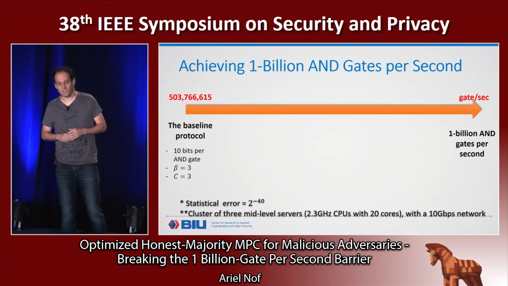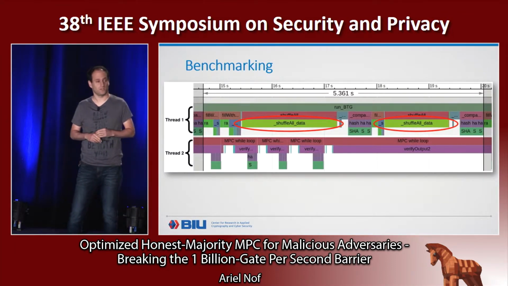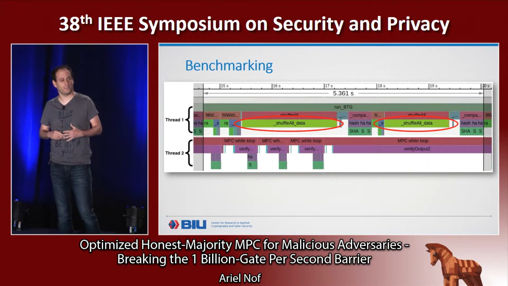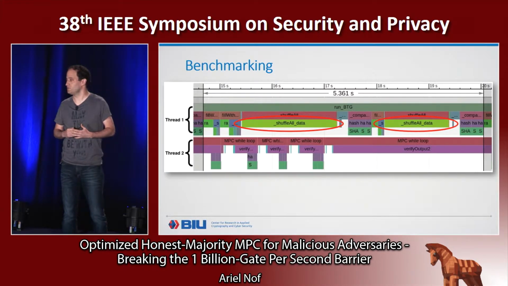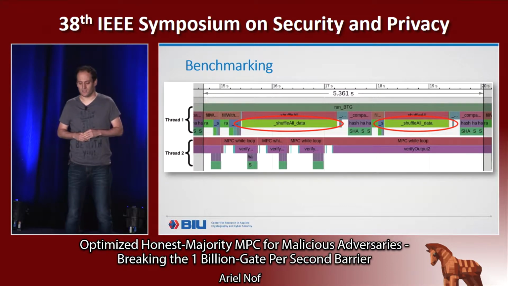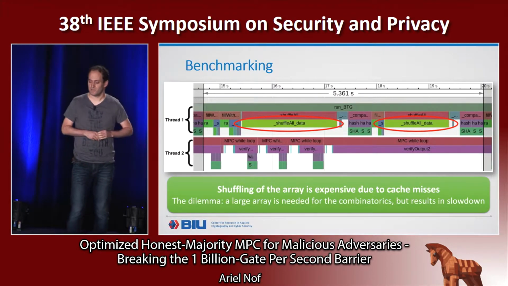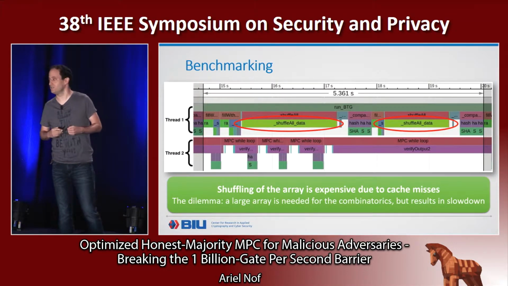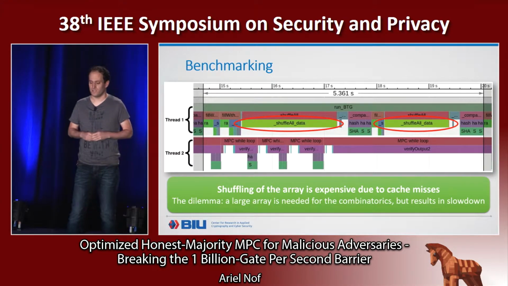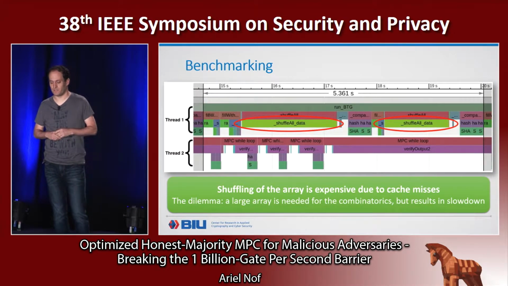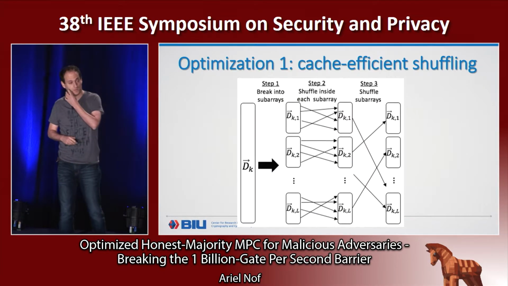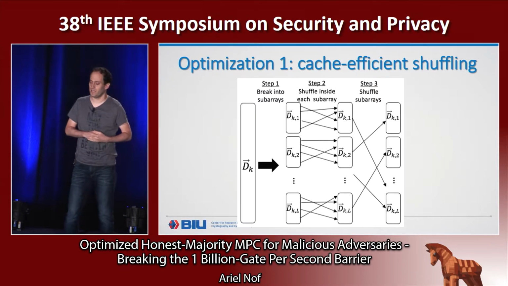So the first thing we did is to benchmark the results. Okay, I don't know if you can see there in the circle. The first major bottleneck that we found is the shuffling of the data. We shuffle a very large array, the random permutation, and this comes with a cost. The reason why it is so expensive is because we have cache misses. We use the Fisher-Yates algorithm, so every time we swap two cells in the array, this brings cache misses. So our first optimization is constructing a cache-efficient shuffling.